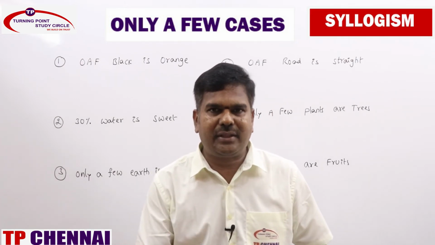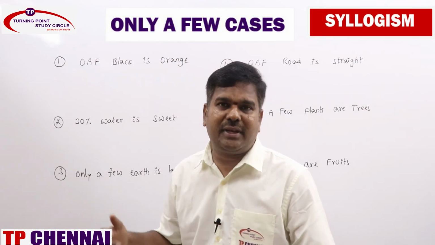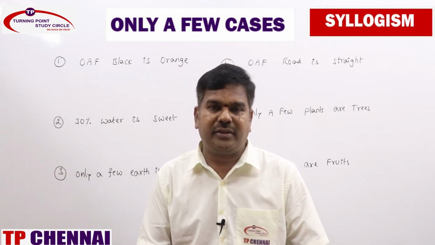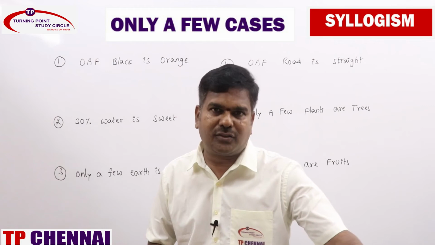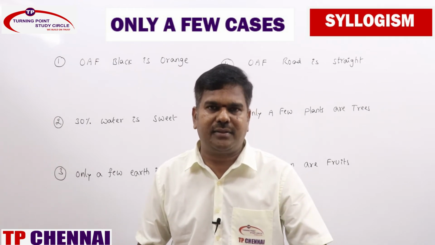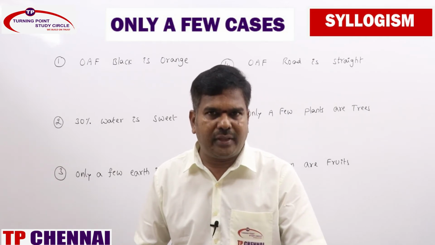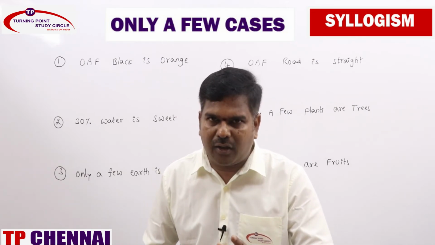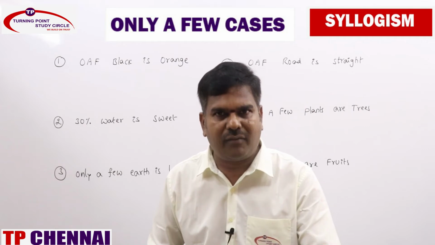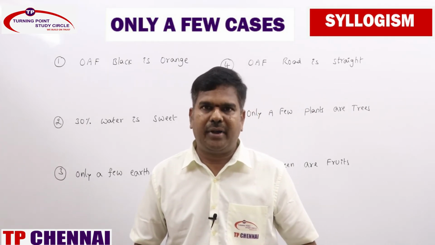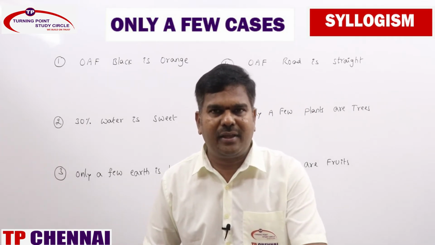We will go ahead with the next one, two statements, three statements and all, the actual pattern of examination questions, previously asked questions, recently asked questions, all these we will discuss in the next session. Clear? For only a few cases, there are no complementary pairs. Always remember that. We will see in the next session.